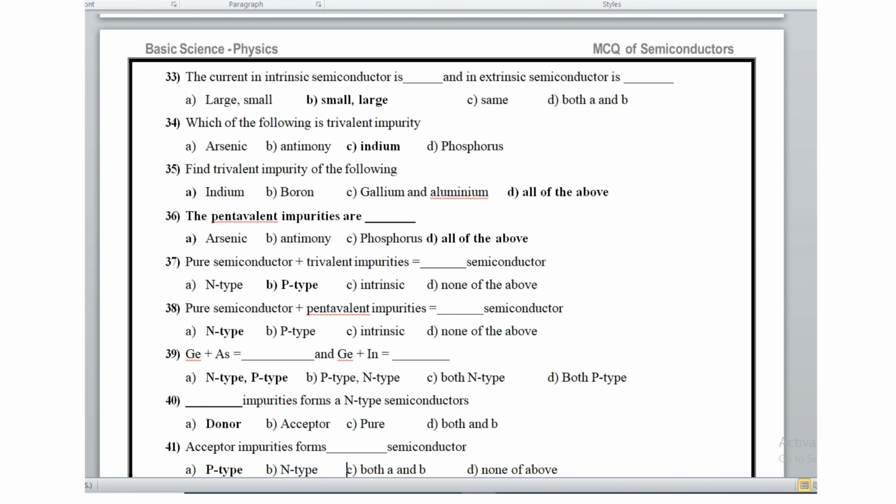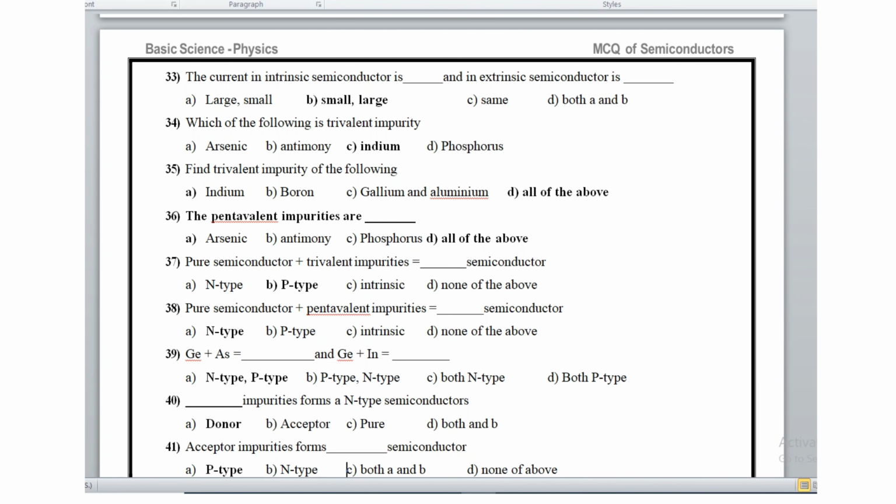Which of the following is a trivalent impurity? Indium is a trivalent impurity. Find the trivalent impurities among the following: indium, boron, gallium and aluminium. Pentavalent impurities are arsenic, antimony and phosphorus. Pure semiconductor plus trivalent impurities is equal to which type of semiconductor? It is a P-type semiconductor. Pure semiconductor plus pentavalent impurities is equal to an N-type semiconductor.